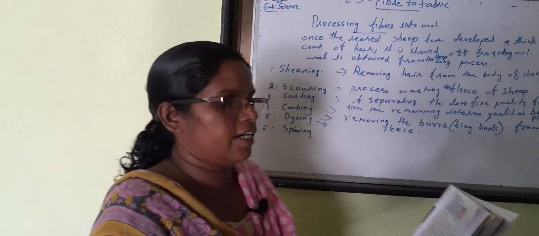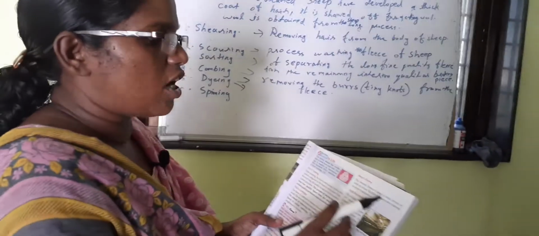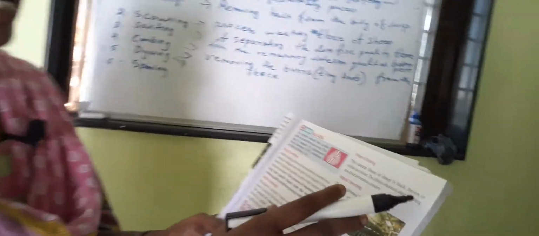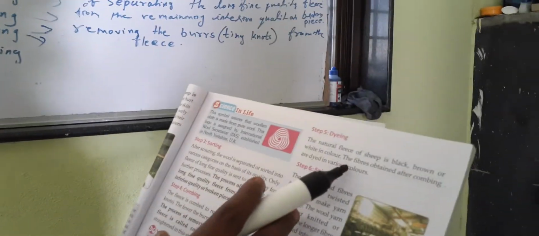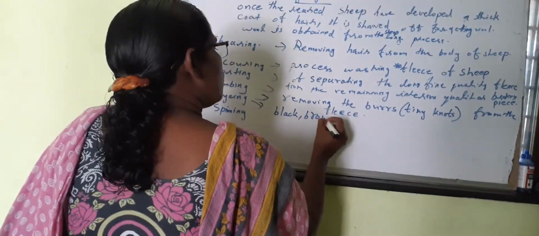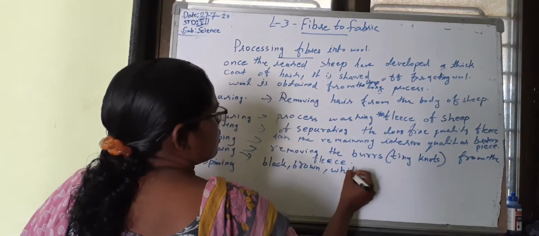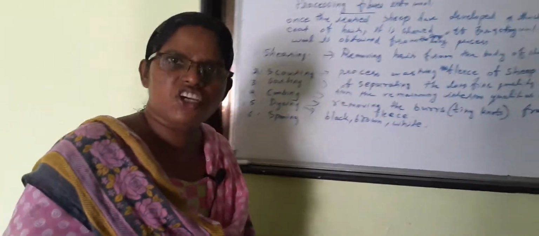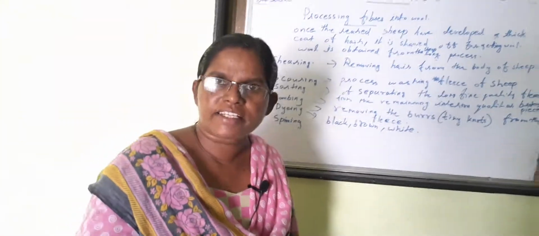Next one, dyeing. The natural fleece of sheep is black, brown or white in color. These three types only. Really, sheep color is black, white, brown only.